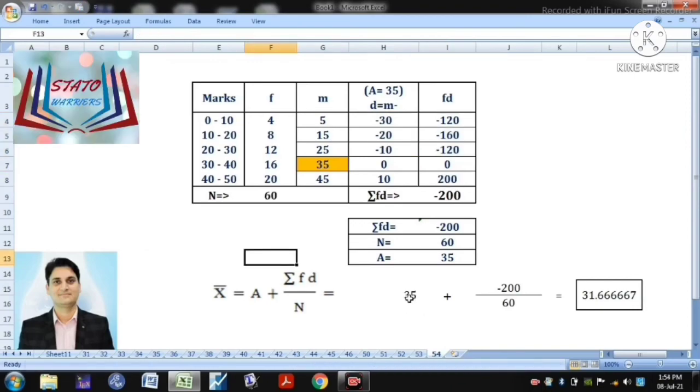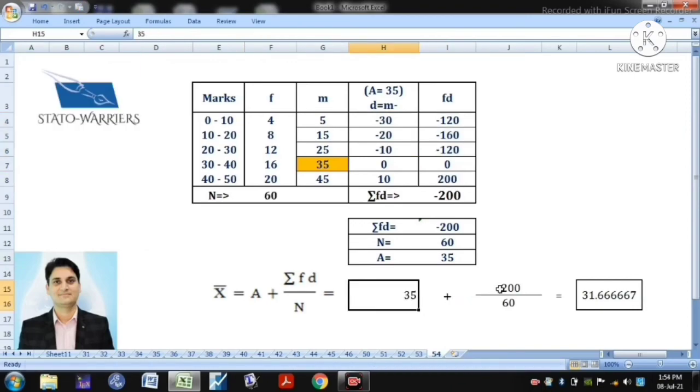200. By putting all these values into the formula, A is equal to 35 plus summation FD, which is minus 200, and N is 60. Now we know our arithmetic mean value, which is 31.67.